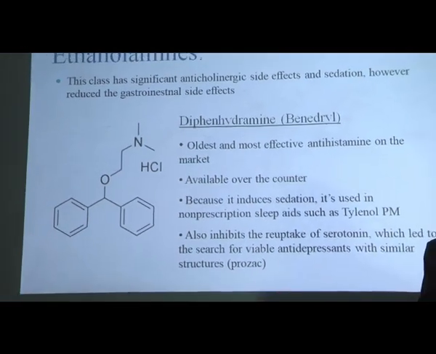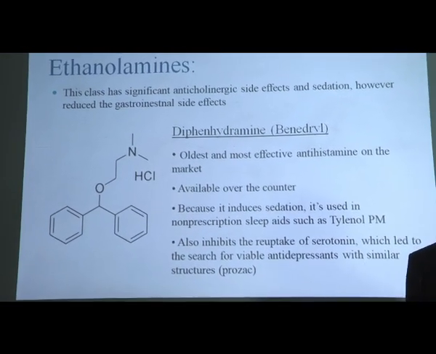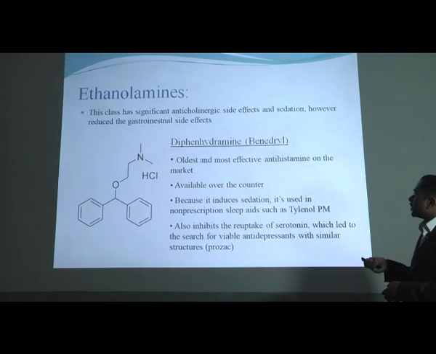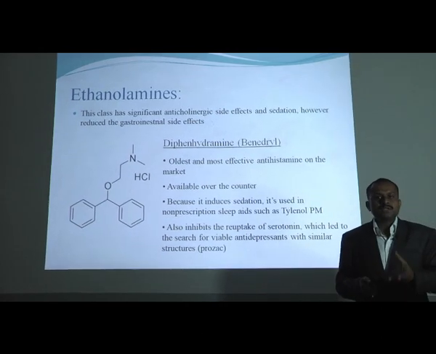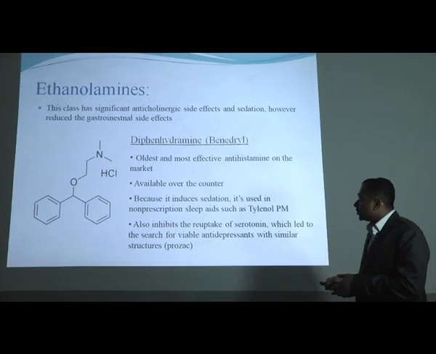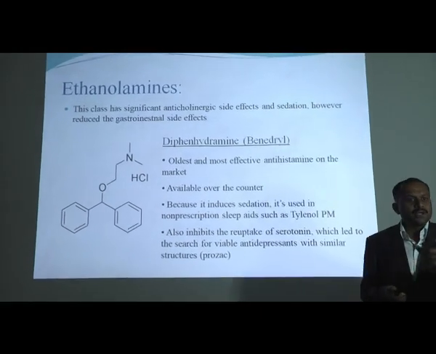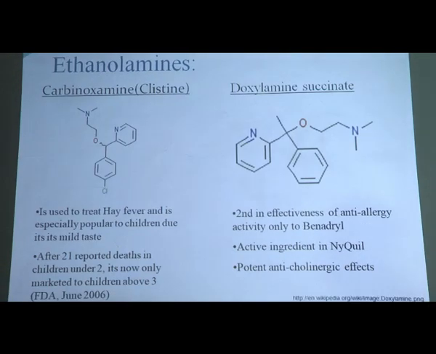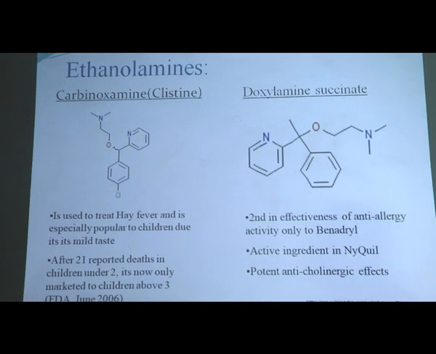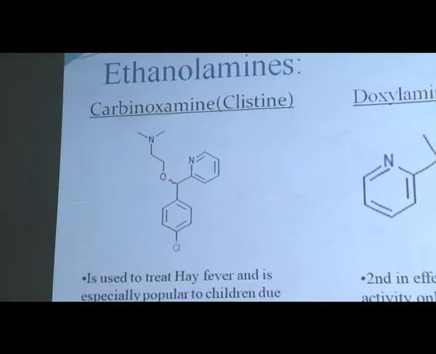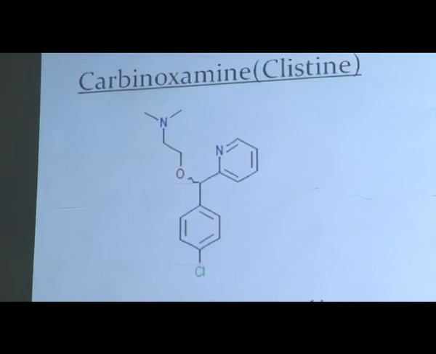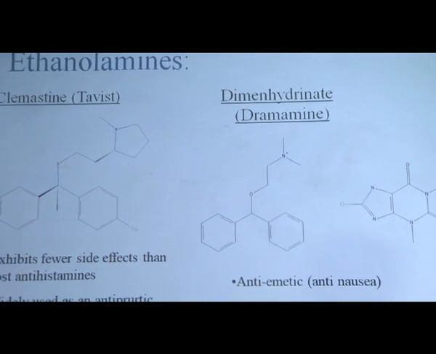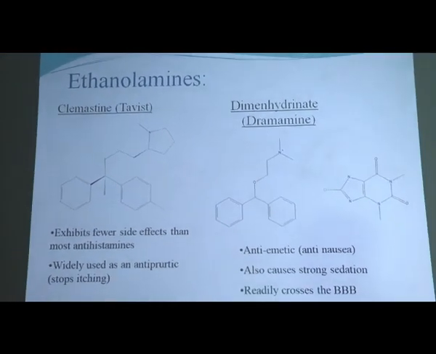Then the second class is the ethanolamines. The name indicates that an ethylene bridge is also present, but in ethanolamines an alkyl group or ketonic group is attached to the amine. The basic example from this class is diphenhydramine, generally the Benadryl solution or suspension. It is a very old and very effective first-generation H1 antihistaminic. Then ethanolamines continue with carbinoxamine, then doxylamine succinate, which is in the same category as diphenhydramine, then clemastine and dimenhydrinate, also examples from the ethanolamine category.